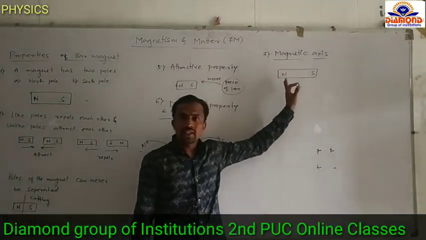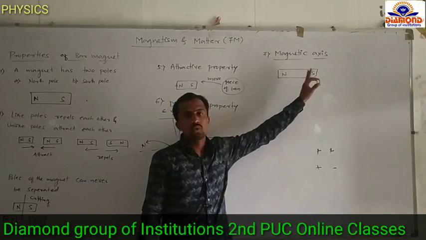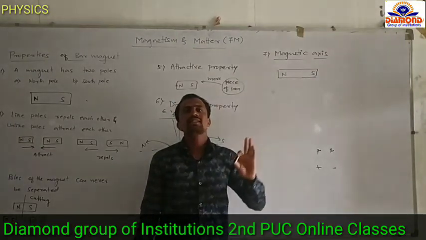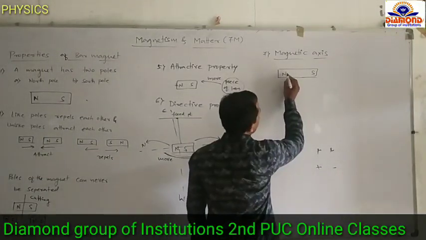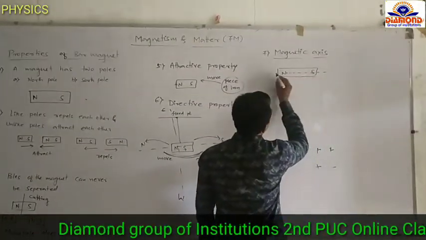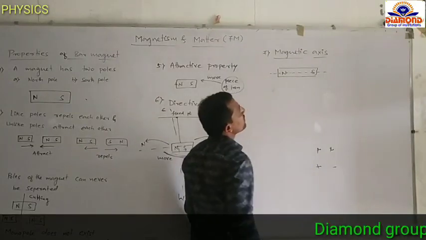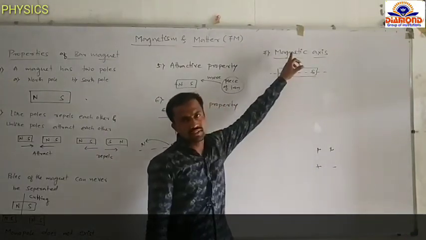The line joining the north pole to the south pole is called the magnetic axis.